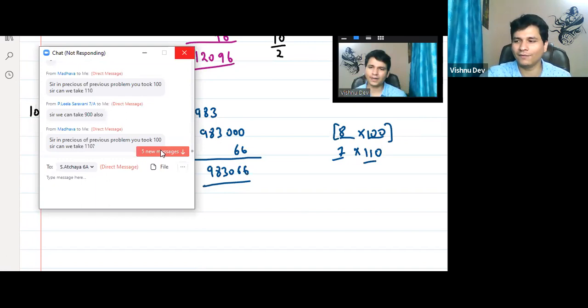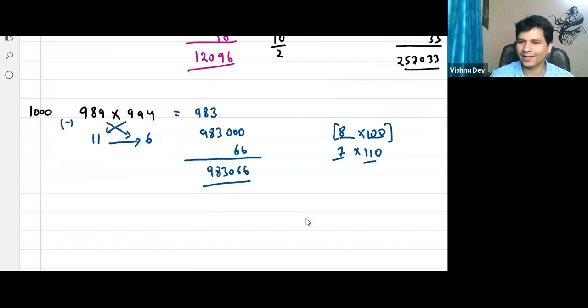Okay, wait, guys. It got hanged. My laptop got hanged. Okay, chalo, clear? Everyone clear till this point? Leela, you can take 900 also, but it will be more difficult, right?